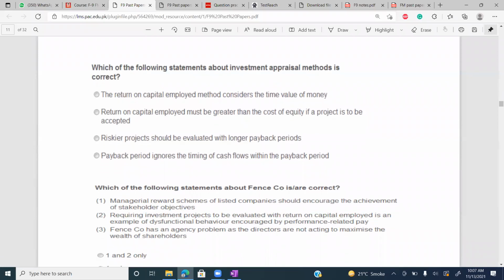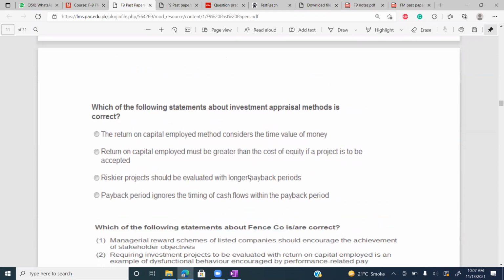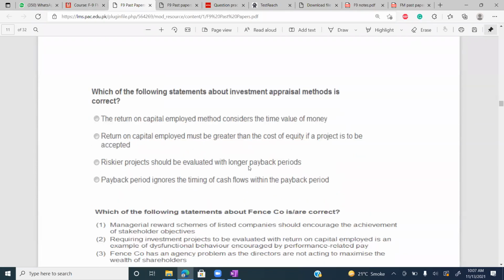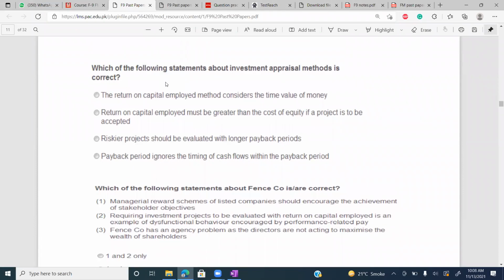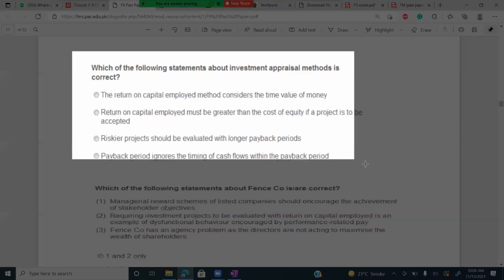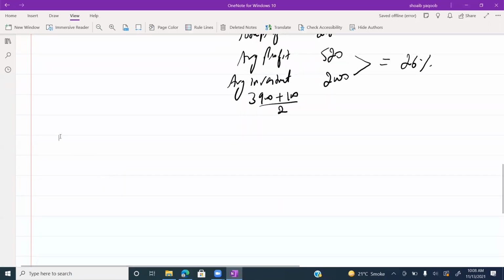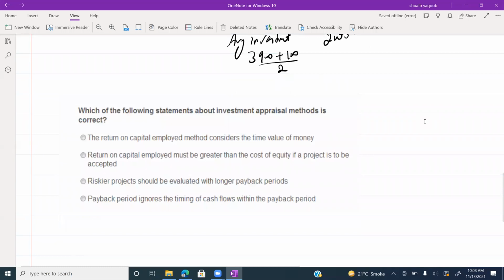Next is, which of the following statements about investment appraisal is correct? The return on capital employed considers the time value of money?